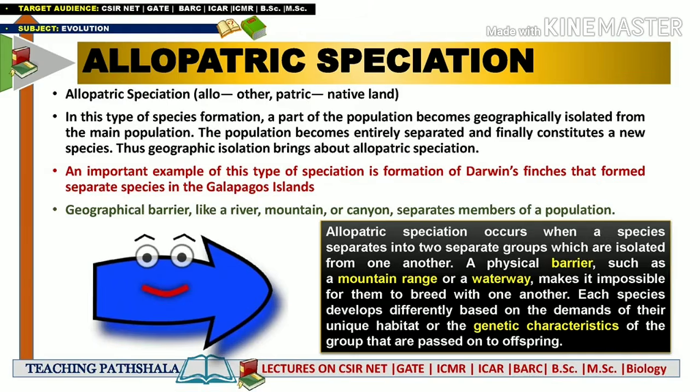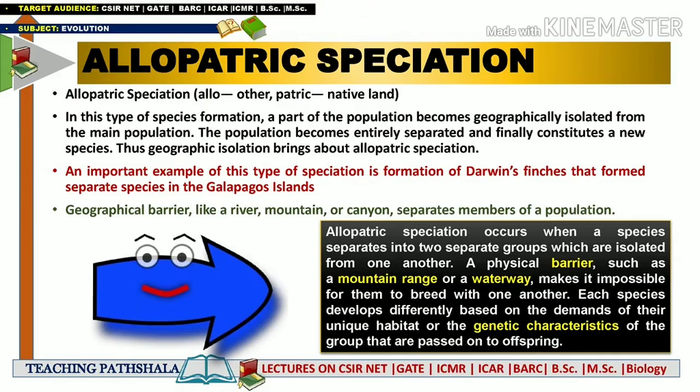It has been mentioned here that an important example of this type of speciation is the formation of Darwin's finches that formed separate species in the Galapagos islands. We saw this example in our previous video, in which we discussed that due to the formation of an ocean, the finches were divided into different islands, and depending upon the island they have a different food habit, because they feed on different kinds of seeds and insects. Due to that they have different adaptations, due to which they have different sized beaks. So that was also an example of allopatric speciation, because there was a formation of an ocean which acted as a geographical barrier, separating the Galapagos into different islands.